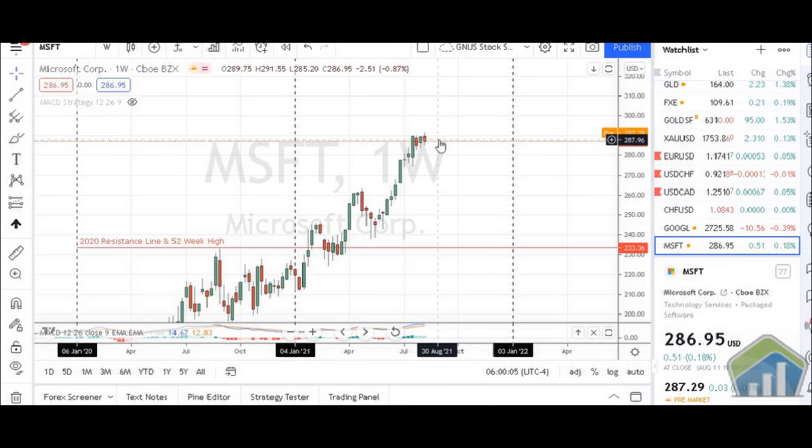gonna see a pullback, right? So I believe that pullback is gonna be in the 270s range, maybe down here, somewhere around this area, or it could go even further and drop us down into that 260-ish range. So I'm going to be eyeing it to the high 270s, possibly, for where it may pull back.